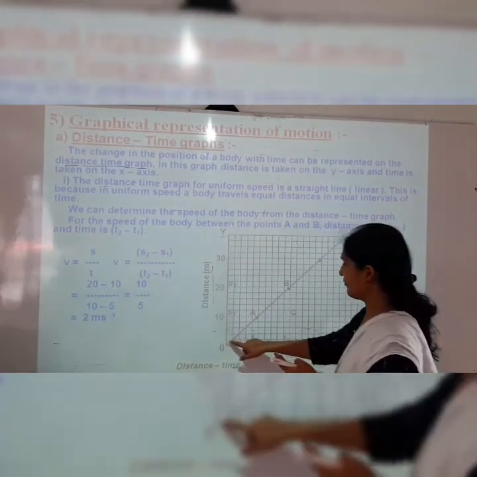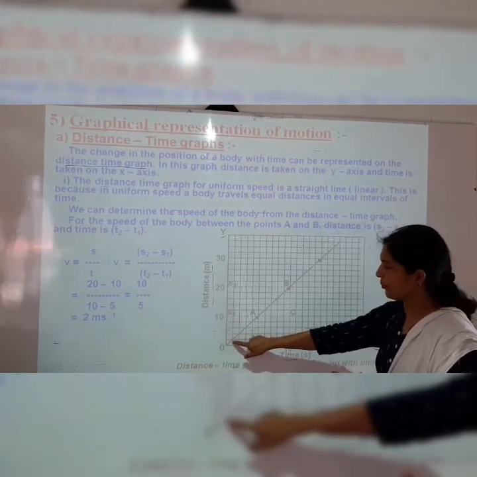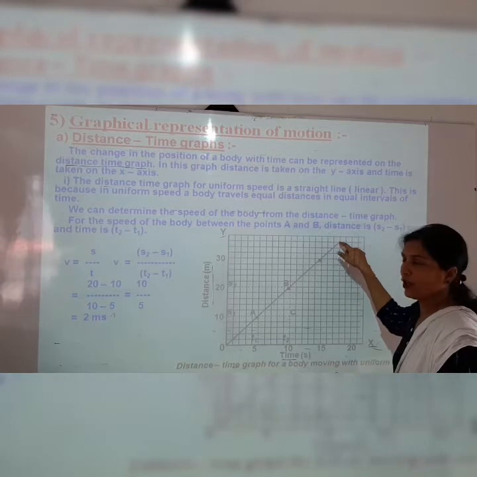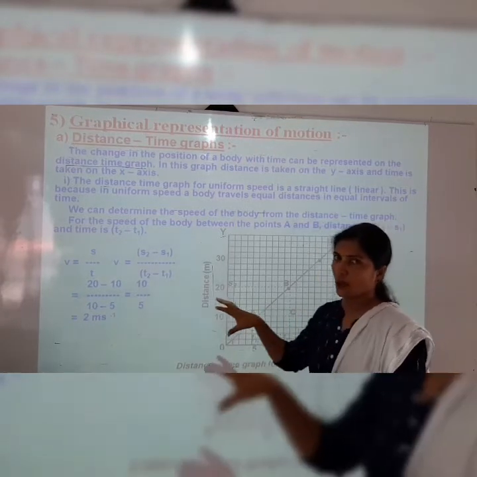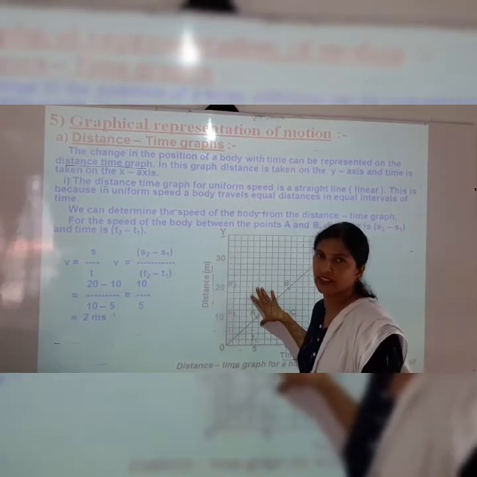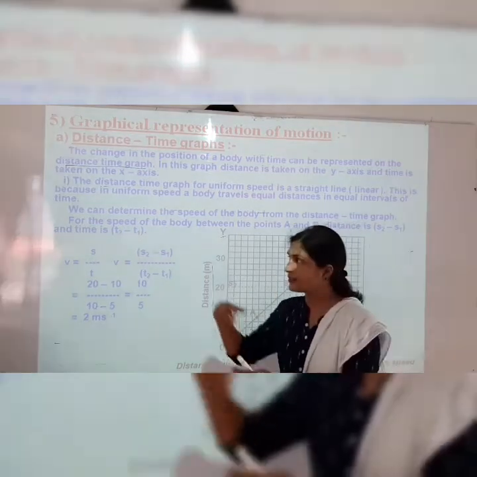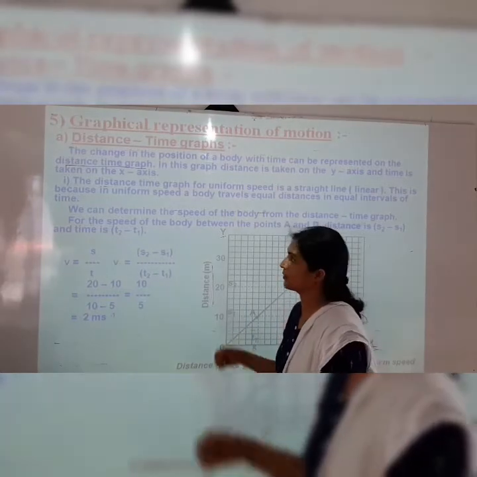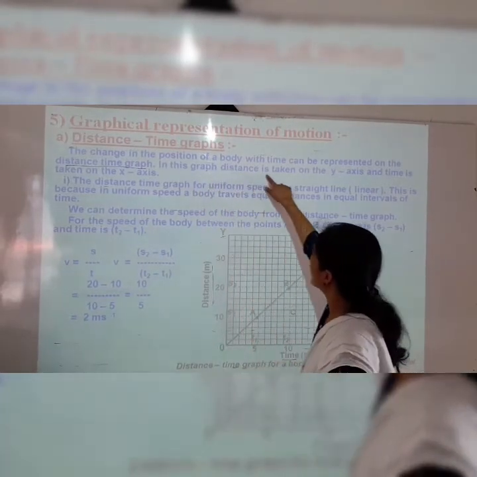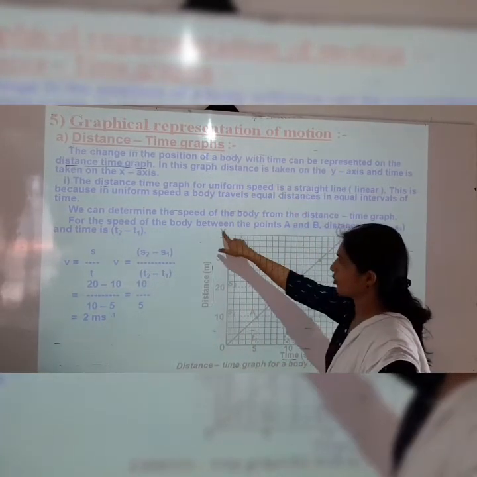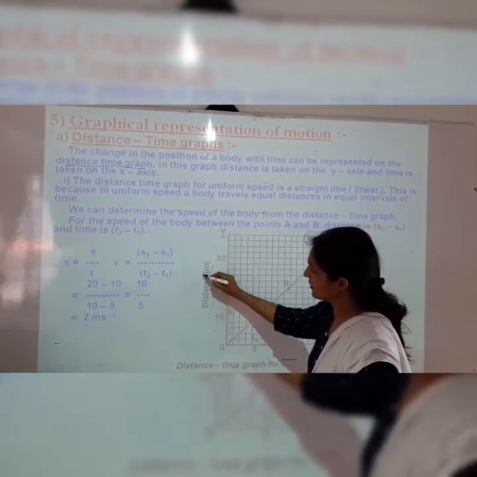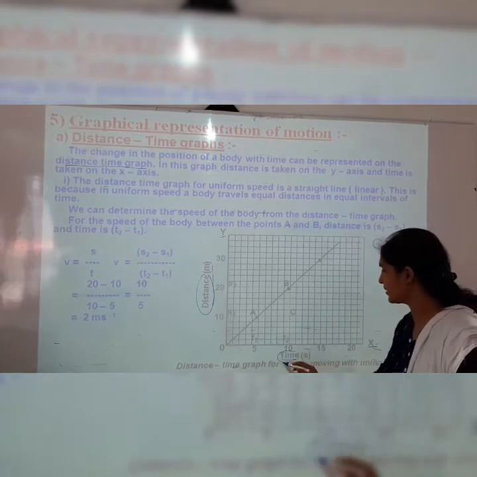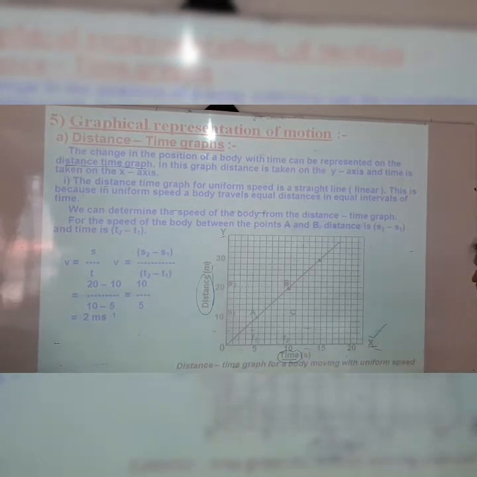So by this graph you can see the object moving from this place to this place. This is the movement of the object which is shown by the distance time graph, how the object has travelled some distance in that interval of time. In this graph, distance is taken on the y-axis and time is taken on the x-axis.